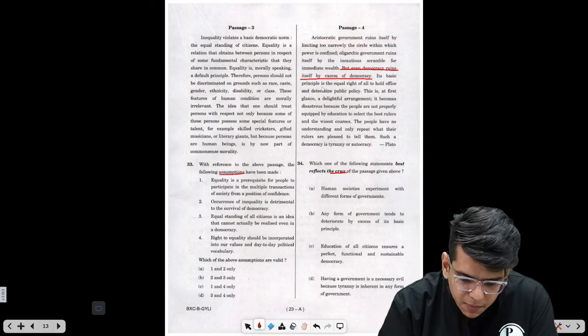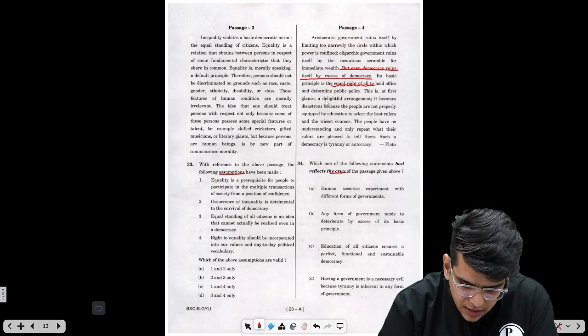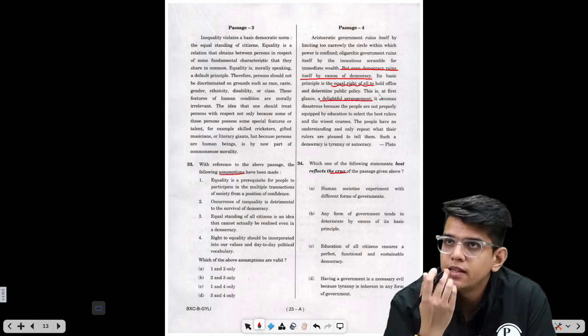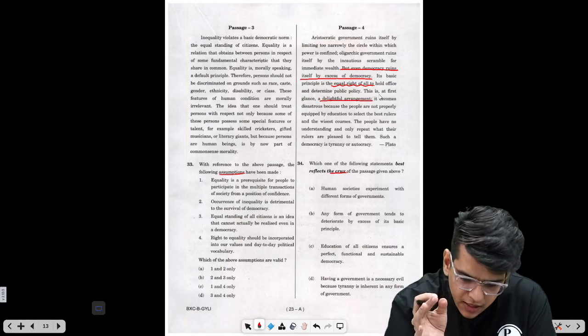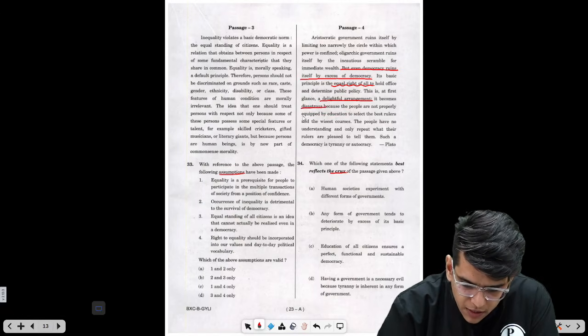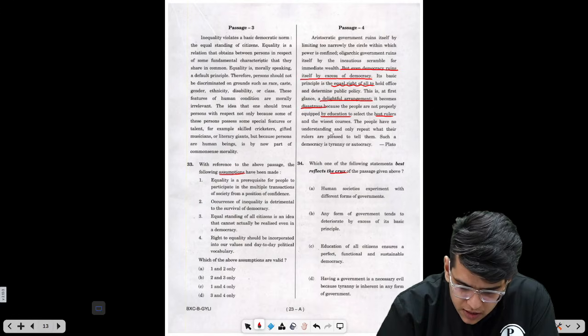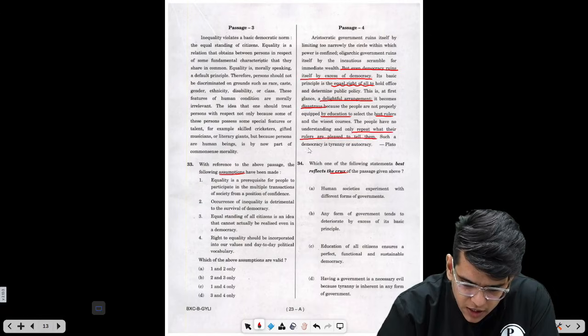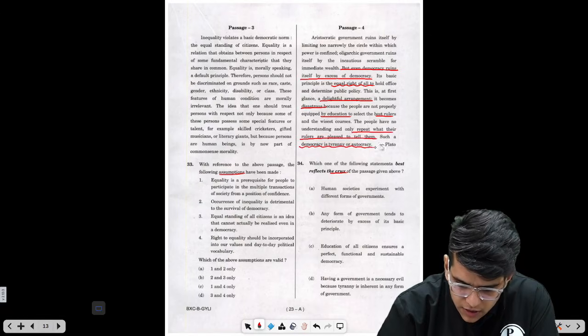Its basic principle is of equal right to all to hold office and determine public policy. This is at first glance a delightful arrangement, that everyone will have the same rights. It becomes disastrous because the people are not properly equipped by education to select the best rulers and the wisest courses. The people have no understanding and only repeat what their rulers are pleased to tell them. Such a democracy is a tyranny or autocracy.